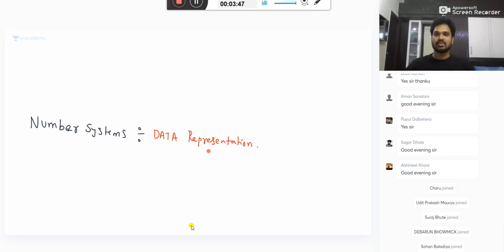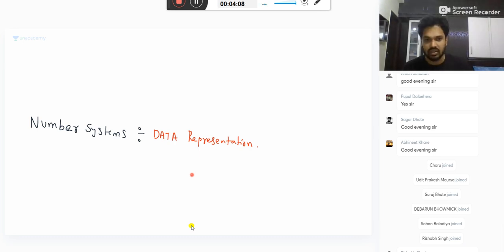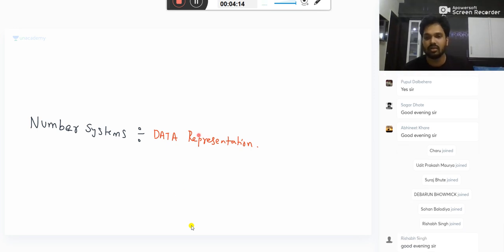Because computer can understand only ones and zeros, I should represent both positive and negative numbers with these ones and zeros only. Is it clear what I am saying? This data representation will tell you how to represent positive and negative numbers in computer. Because computer can understand only ones and zeros, we should represent both negative and positive numbers using these ones and zeros only.